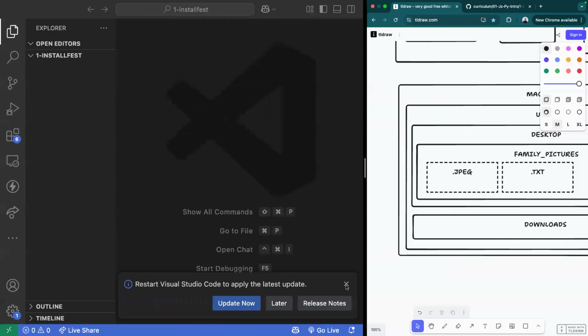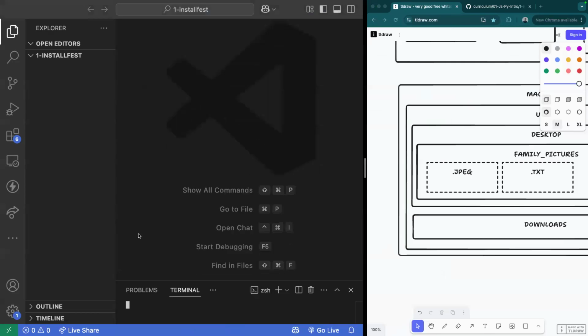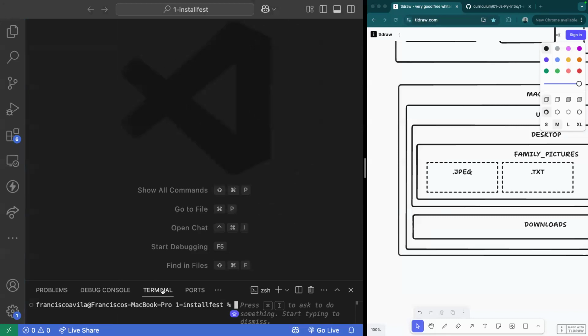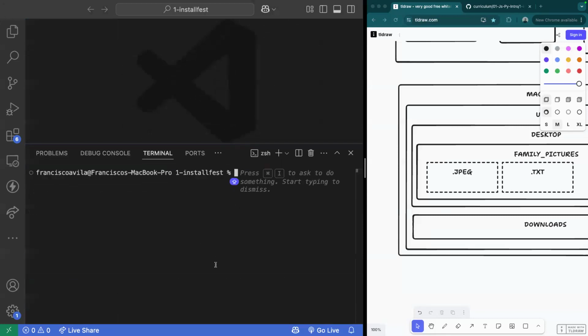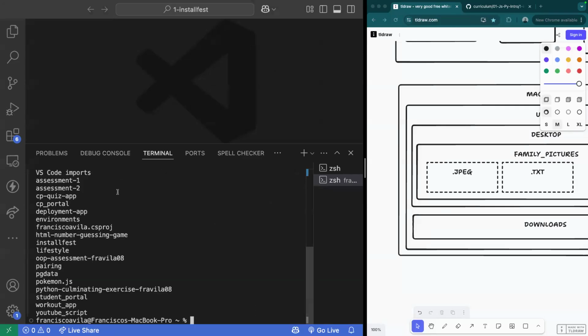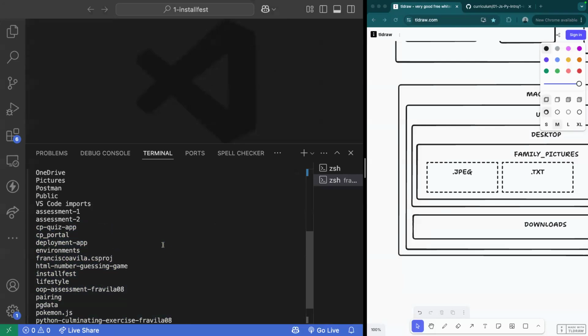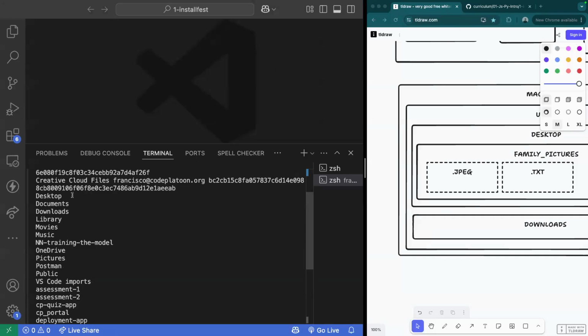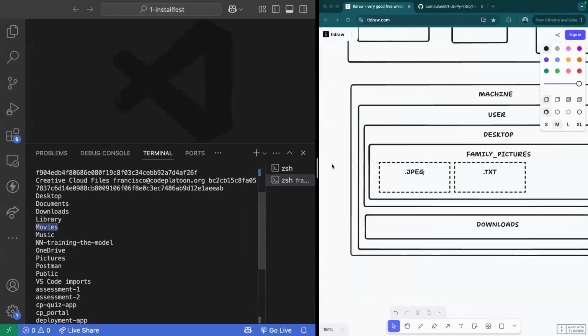And if we want to take a look at that, before we start going into commands, I'm just going to quickly demonstrate here. If I were to go into my user directory and I run ls, you'll see that I have a bunch of different applications here that I've been working on. But here at the very top level, I have desktop, I have documents, downloads, a library, movies. These are all the different directories that are at the user level for the user Francisco Avila.